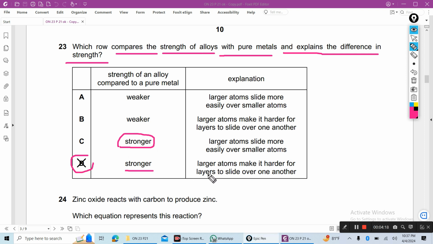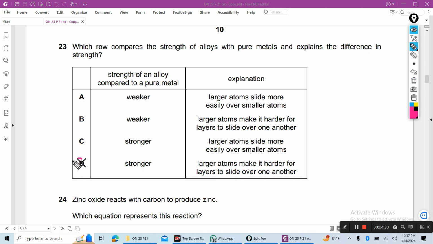D is the correct answer. Layers of atoms become harder to slide over one another. So an alloy is harder than a pure metal because the alloy atoms are different in size, which makes it harder for layers to slide over one another. Why is C wrong?